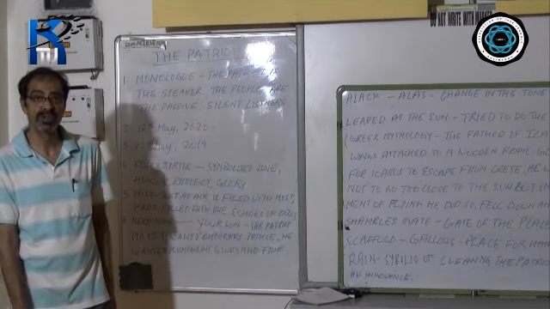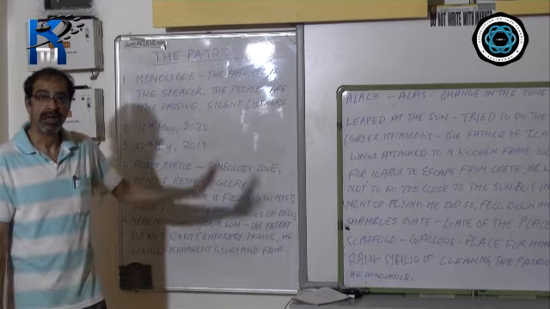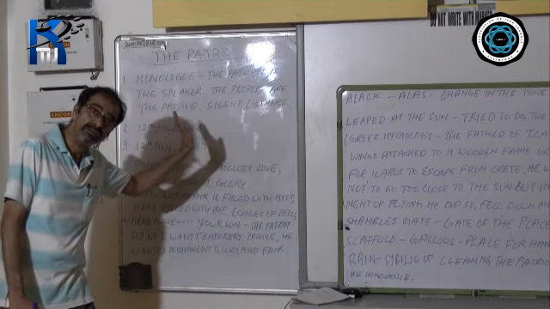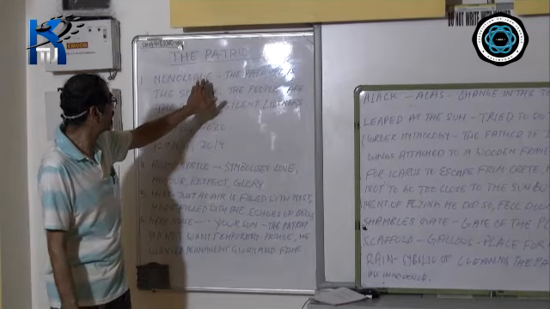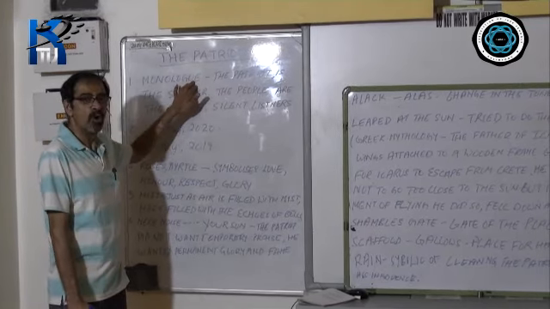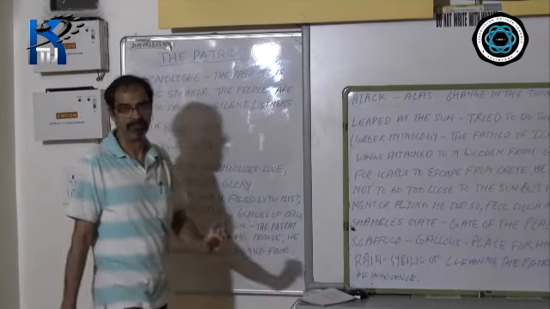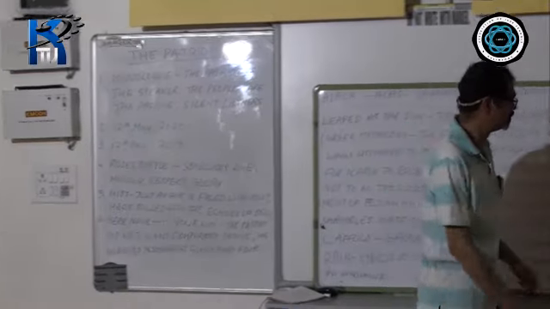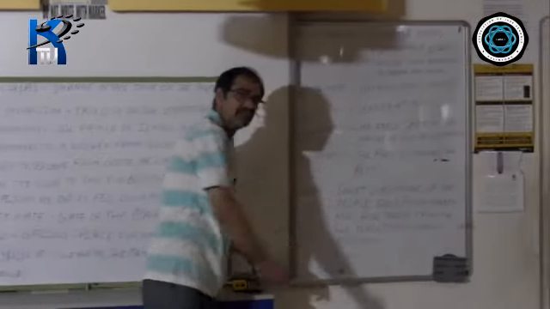Now comes the question of the type. I have already discussed the type of poem, but what is used in the poem basically is contrast.